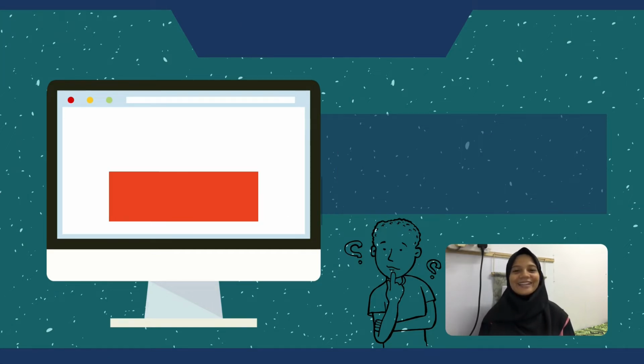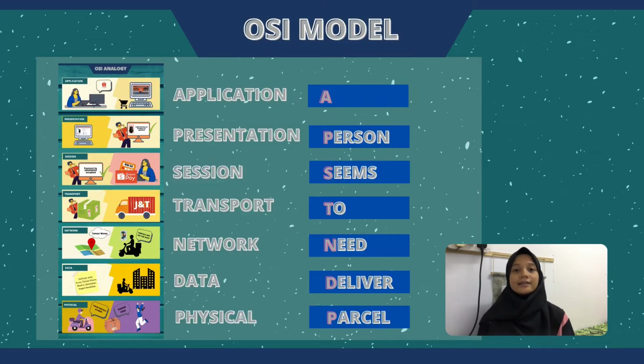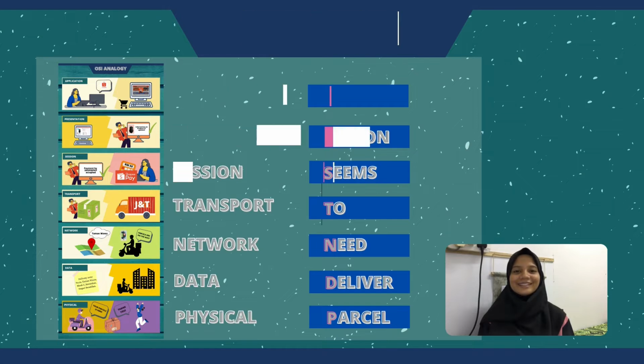It sounds brilliant, right? As seen in the slide, there is an infographic that we have designed, and we also created an acronym of each layer of the OSI model, which we call "A Person Seems Need To Deliver Parcel". Without wasting time, let's proceed with the analogy.